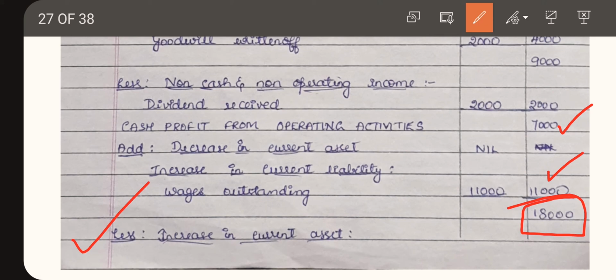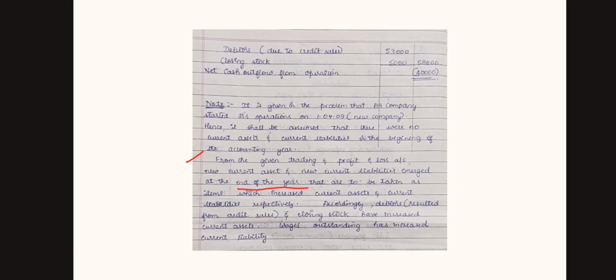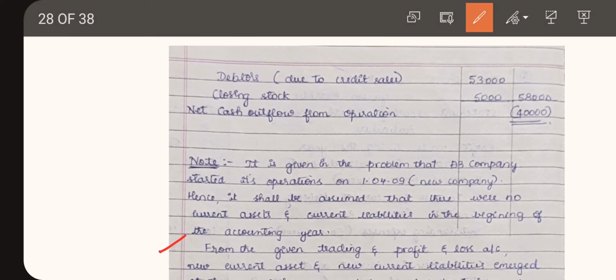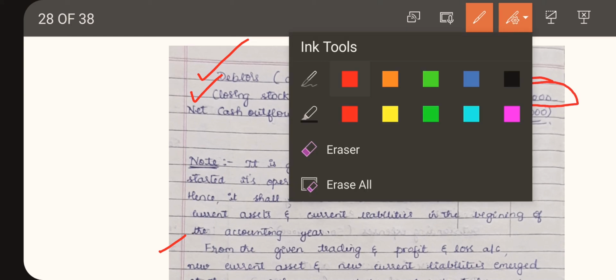Then less increase in current asset. Under increase in current asset, we are having two current assets which have been increased. That is debtors. They have not given directly as debtors, they have given credit sales. So debtors, inside the bracket due to credit sales, rupees 53,000. Then closing stock 5,000. The total comes to 58,000.